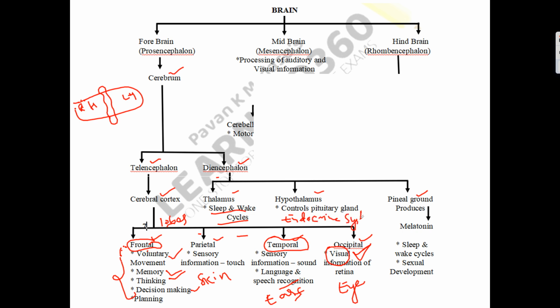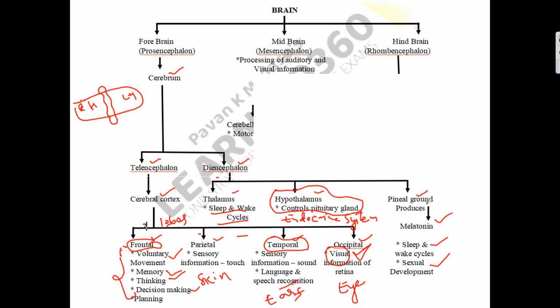Whereas the pineal gland produces melatonin, which takes care of the sleep and wake up cycles as well as sexual development. So this is about the forebrain.